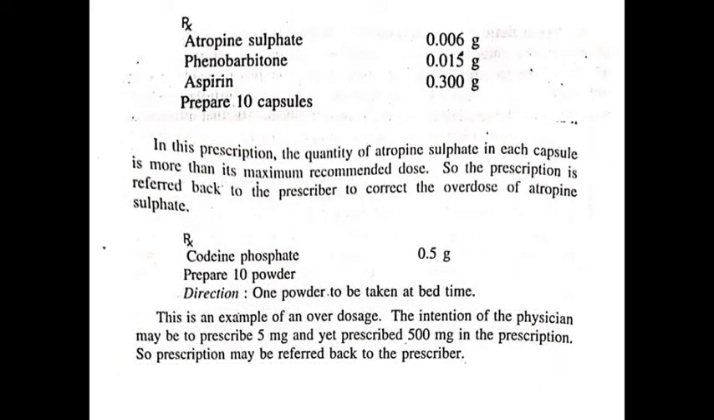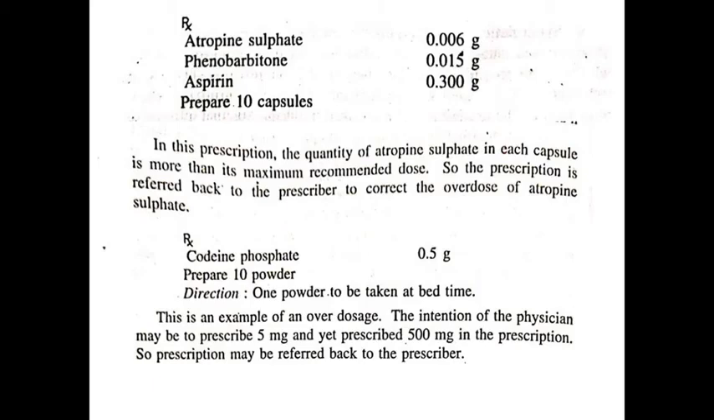For example, atropine sulfate 0.006 gram, phenobarbital 0.015 gram, aspirin 0.300 gram. In this prescription, the quantity of atropine sulfate in each capsule is more than the maximum recommended dose. So the prescription is referred back to the prescriber to correct the overdose of atropine sulfate.